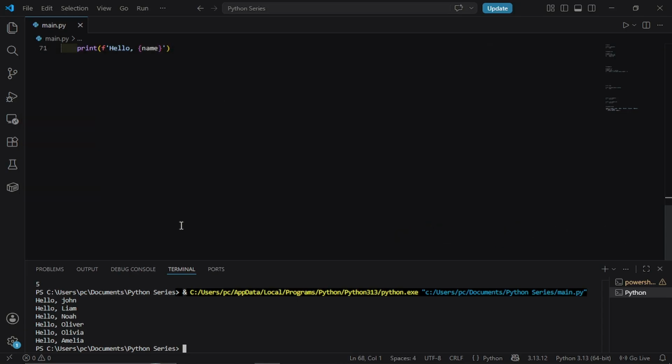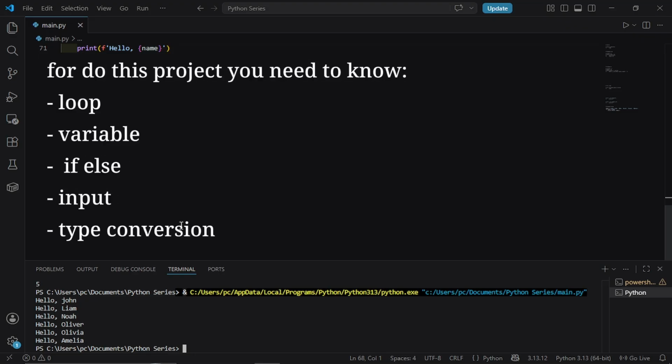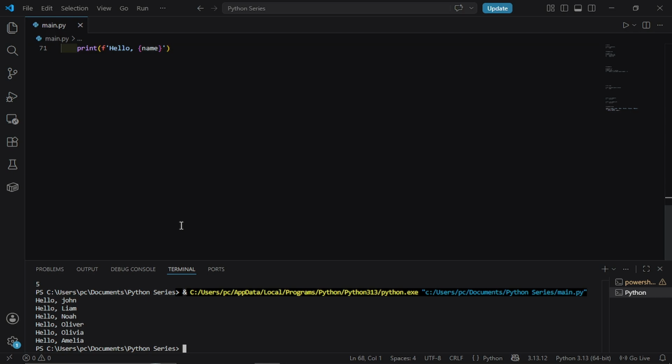That is it. It sounds simple, but to actually build it, you need everything from today. A loop to keep going, a variable to track attempts, an if-else to compare the guess, input to get their answer, and int to convert it. Try to build it on your own. Seriously, pause right now and try.